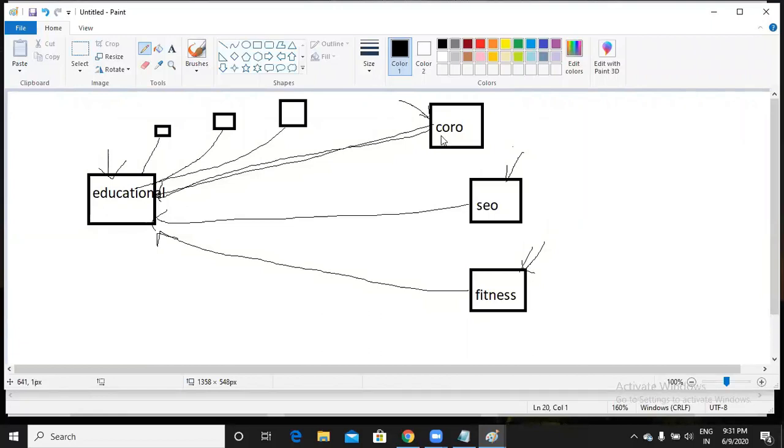Now, Google has completely removed this process. Why? Because Vishnu was trying to do some malpractices as Google was concentrating only on quantity. He tried getting backlinks from different irrelevant websites. From coronavirus, from SEO, from fitness, it's completely irrelevant information. People use Google to find very good and relevant information. And by using Google, users are being redirected to some other website which is completely irrelevant. So no one would use Google next time if Google continuously followed this kind of process. That is the reason Google has completely overcome these kinds of issues.